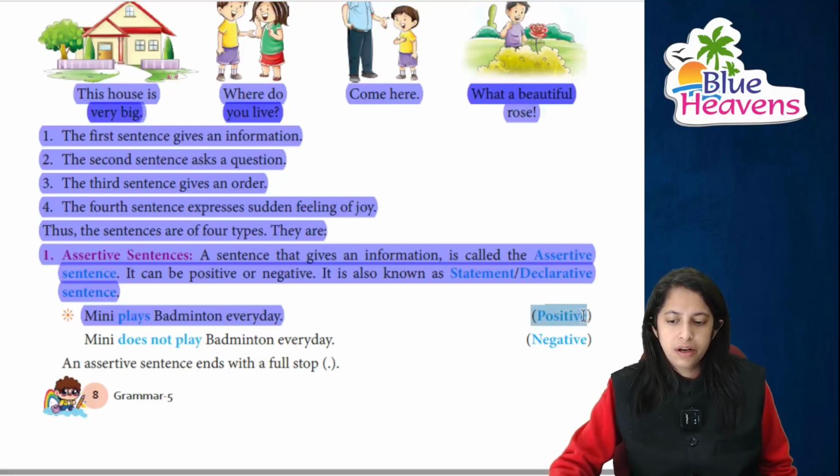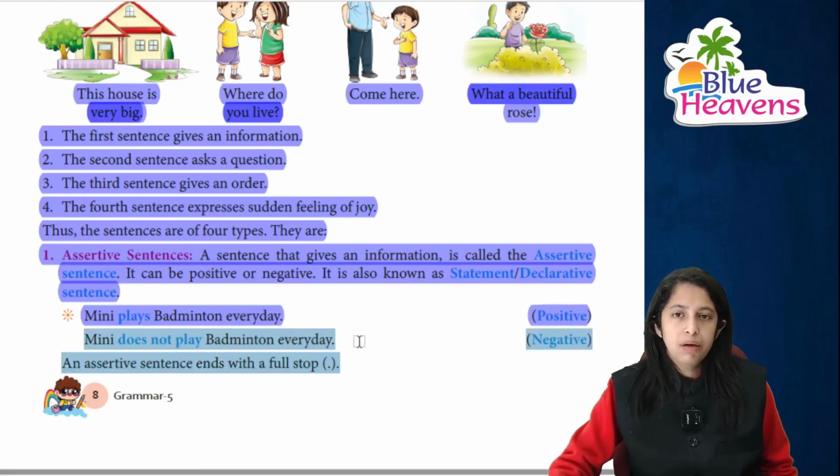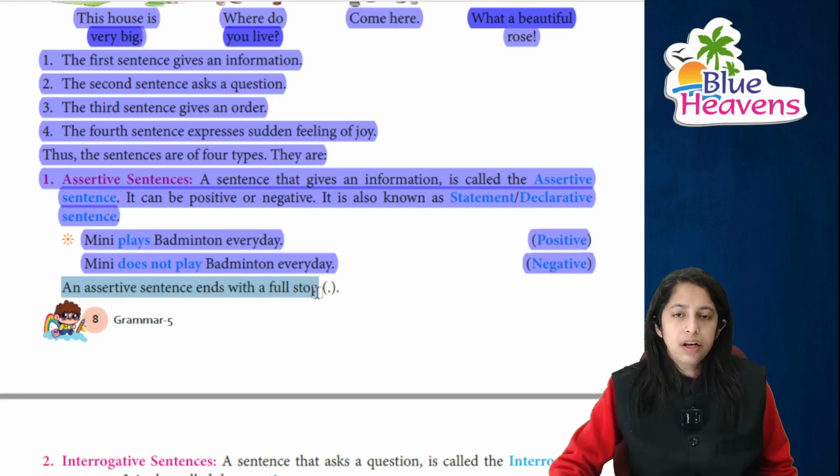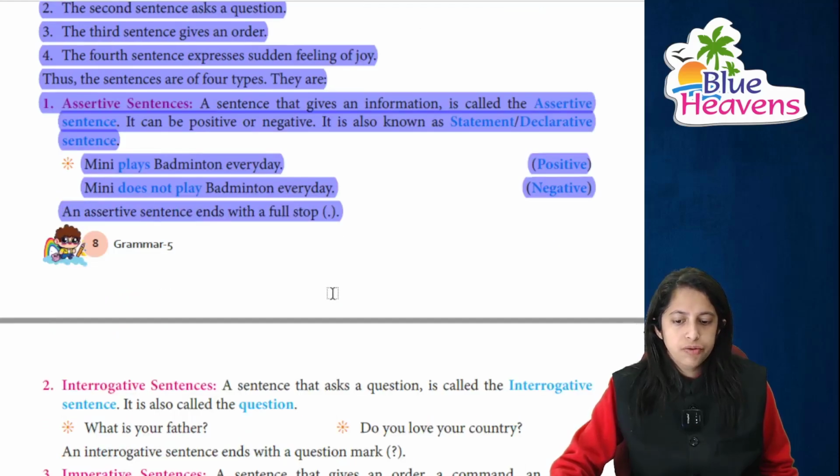This is a positive sentence. Whereas Minnie does not play badminton every day. This is a negative sentence, right? An assertive sentence always ends with a full stop.